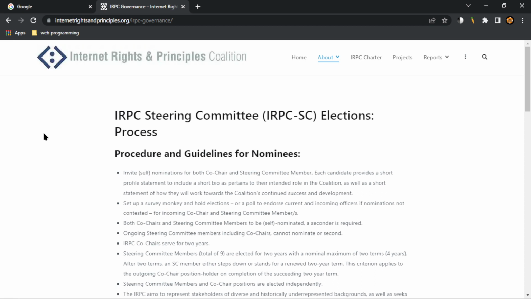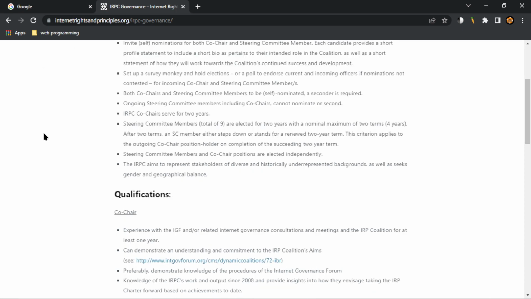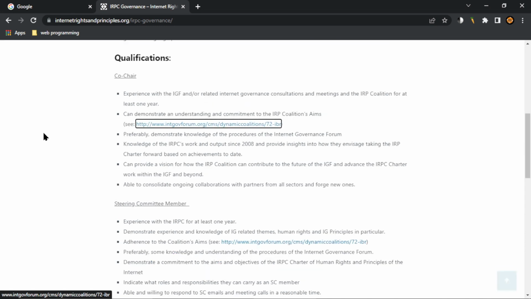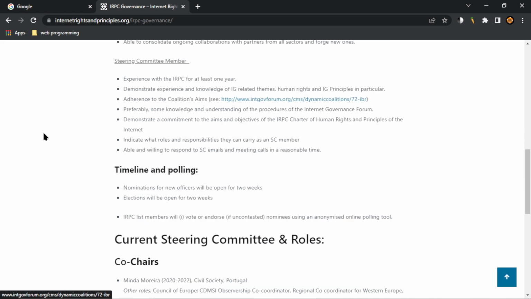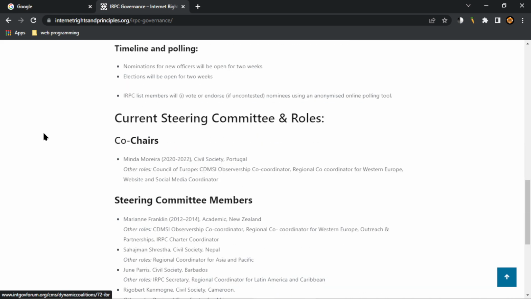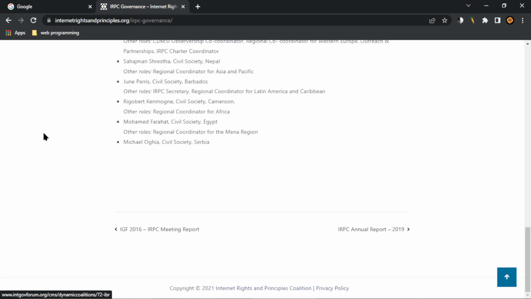List with 8 items. Invite self. Success and development. Set up a Survey Monkey and hold elections or a poll to endorse current and incoming officers. Okay, also this is fine. Nominate, term succeed. http://www.government.org/cms/dynamic coalition/72. Okay. Advanced, poll. Outreach, post. No next heading. Scroll to top. Next link, privacy policy, scroll to top.